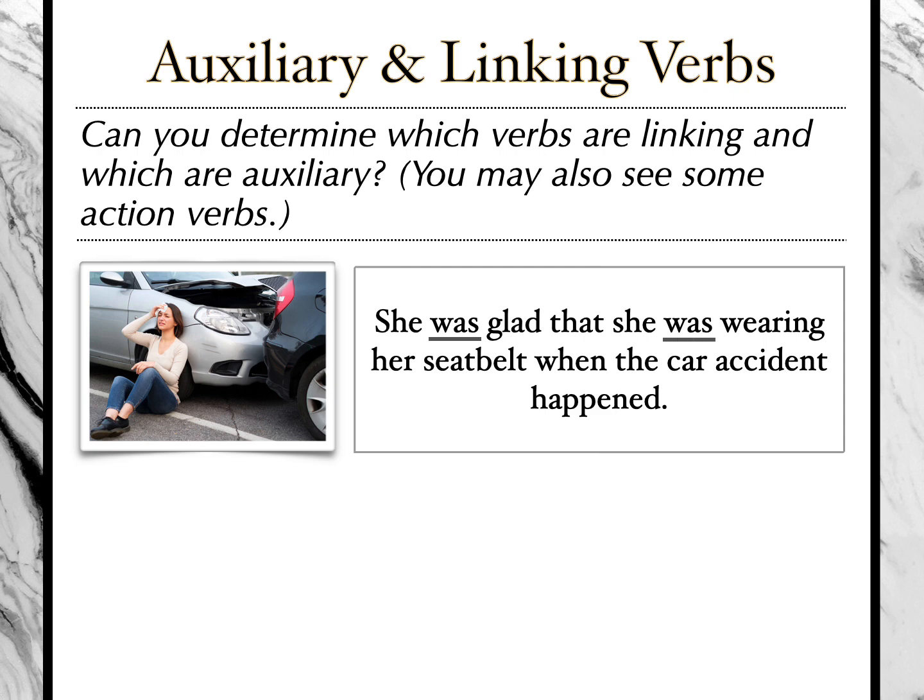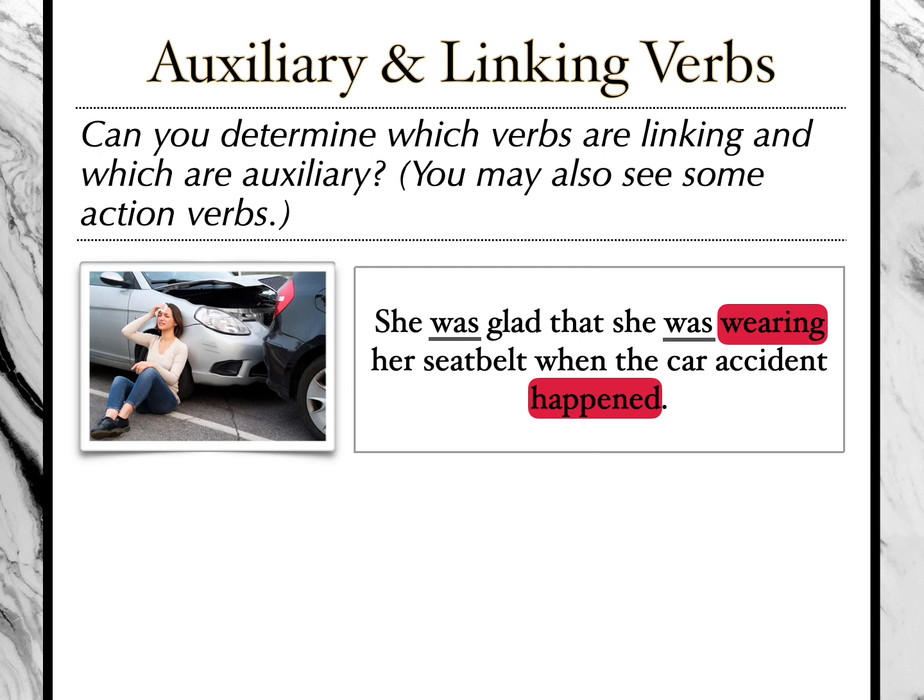Got a couple of verbs going on here. Got another one there. Got another one there. So let's identify what types of verbs. Well, wearing is an action, right? Something that she was doing. Happened, that's an action. So we're left with these two was's.